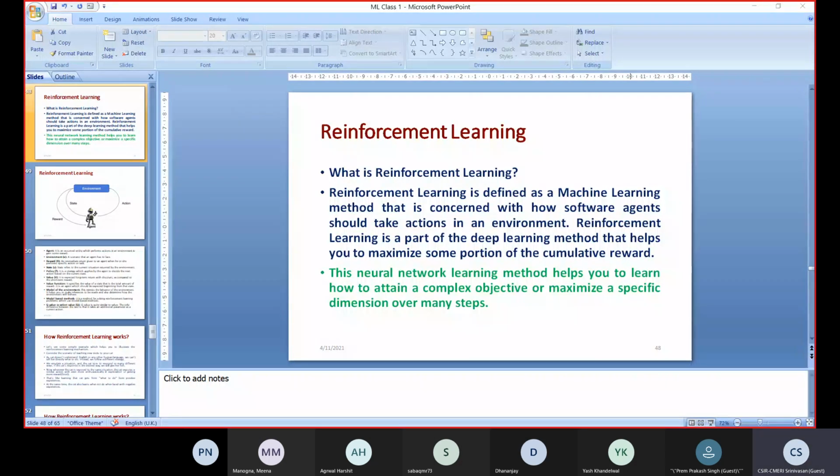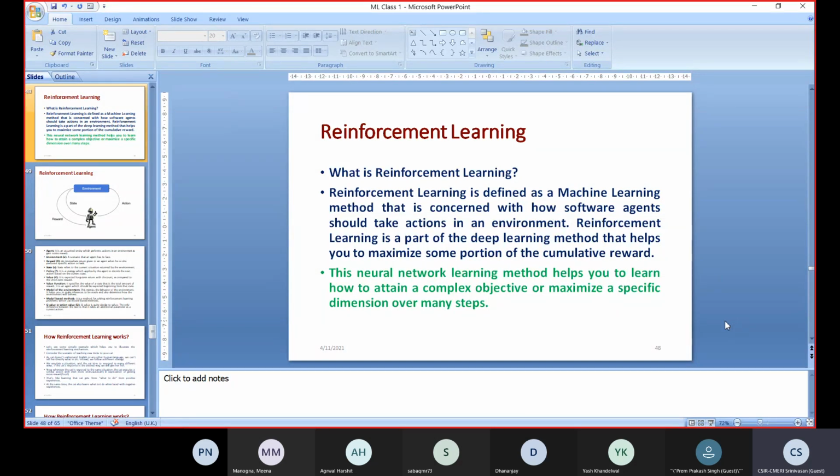Reinforcement learning is defined as a machine learning method where a software agent behaves based on the environment. Based on the given environment, it will perform a particular task. Based on that, we will either reward it, not reward it, or give some punishment.